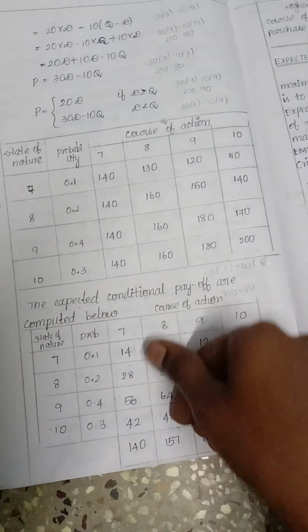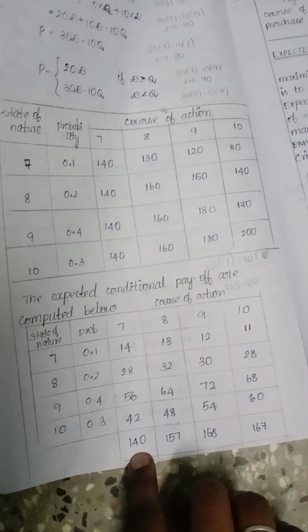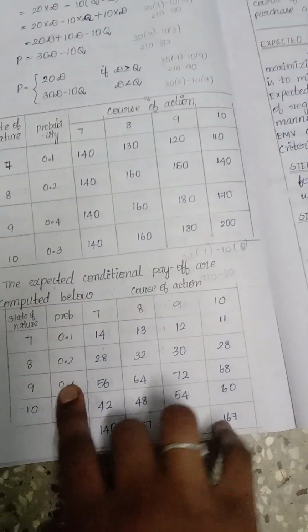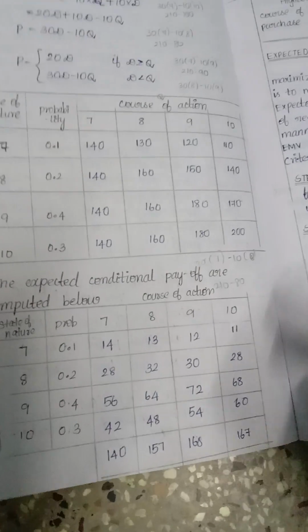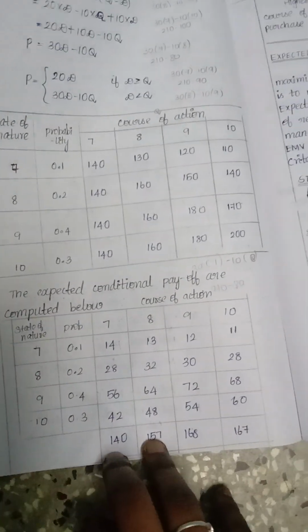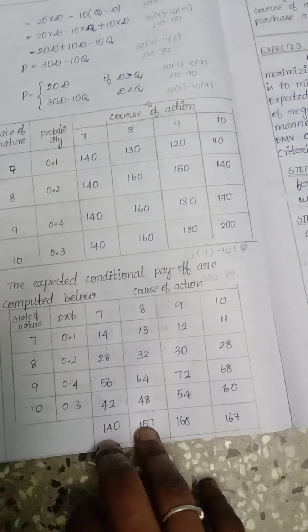We add this column-wise, and we get the answers 140, 157, 168 and 167. Now we have to find the highest EMV value. Here the highest value is 168. So the EMV value is 168, and this corresponds to the course of action of 9 dozen roses.